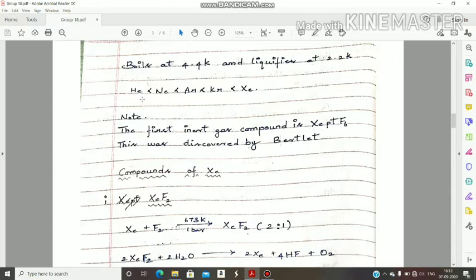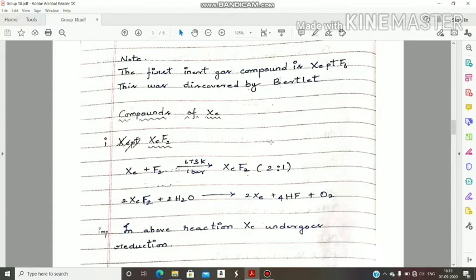So among all elements, helium has the lowest melting point and boiling point, and xenon has the highest melting point and boiling point. Next note. The first inert gas compound is XePtF6. This is called xenon hexafluoroplatinate. That is the name of this compound, xenon hexafluoroplatinate. That is the first inert gas compound. That means xenon forms the first compound from inert gases. This was discovered by Neil Bartlett.